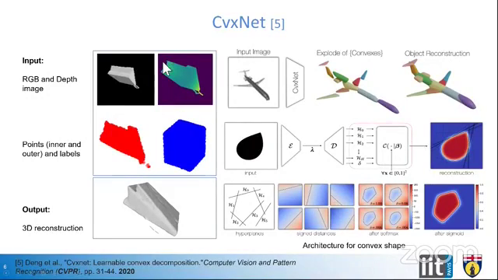Here on the left side of the screen, I have added some images that highlight the execution of this algorithm. We feed two different sorts of images because there are two different directions of this research. We are basically focusing on image to 3D reconstruction, so I will discuss that here. We input an RGB image as an input, and use these points, inner and outer points, as a ground truth for finding the loss. And in the end, we get this 3D reconstruction.